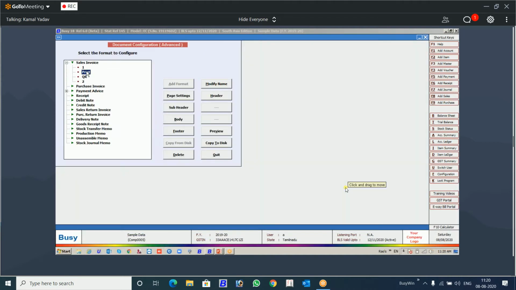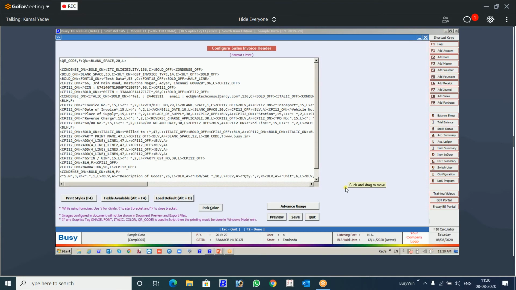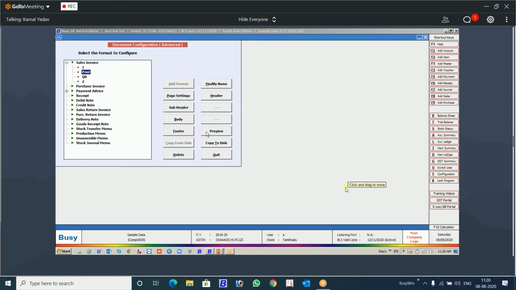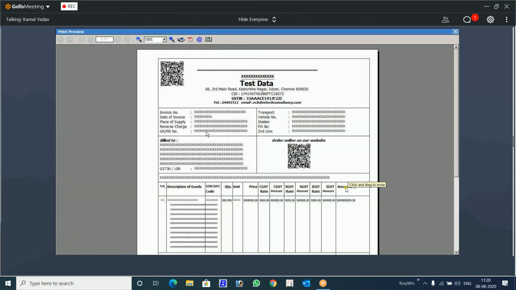Now see this actual format. It's a bit complex. Everything is there, a practical scenario, and you will see how the QR code is placed. Let's see the header part. I have placed two QR codes. First, I will show you the preview, then you will be able to understand it better. This is a format. One QR code is on the top. One QR code is here. So how to do that? What points should you keep in mind? This is a practical scenario because you are not going to do a blank QR code. Mostly you will be doing it in the invoice or in the order or some other formats. Let's see this.